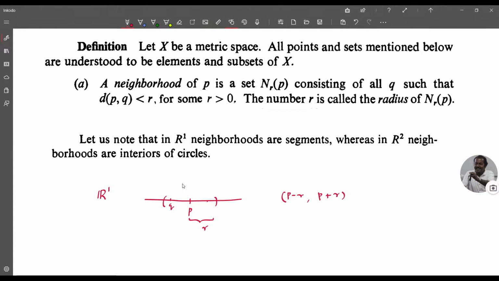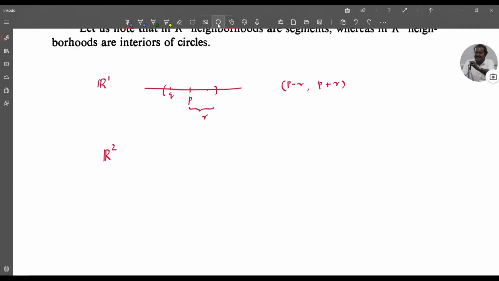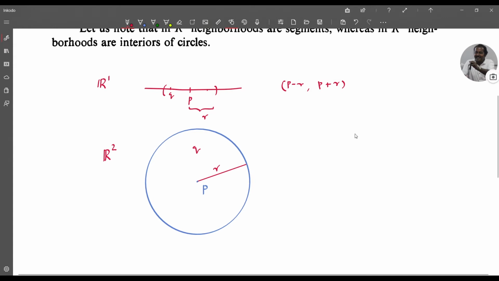And in R2, it is the interior of the circles. You consider the point P, then you consider a circle of radius R. So this is your R, and Q will be somewhere in the interior of this circle. So this is the neighborhood in the case of R2. And in R3 it will be the interior of the spheres with center P and radius R, etc.